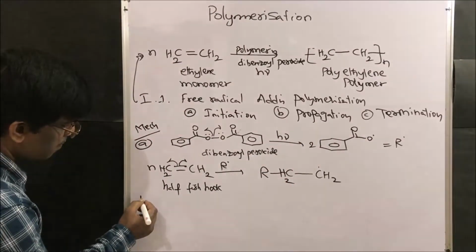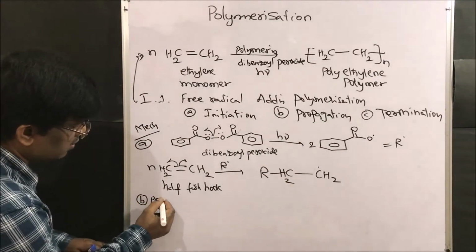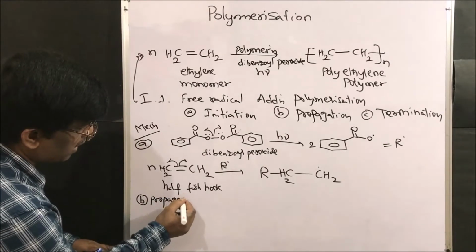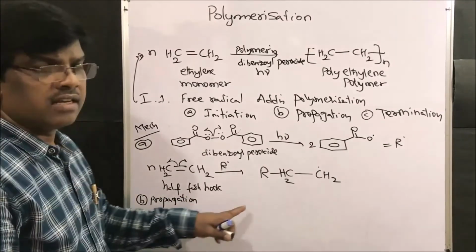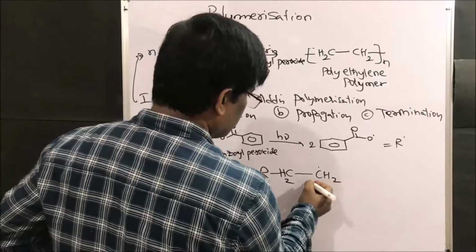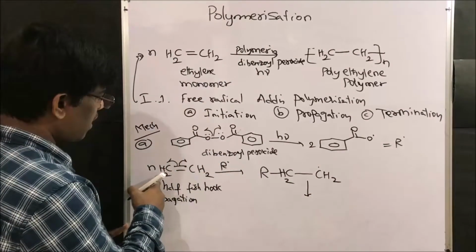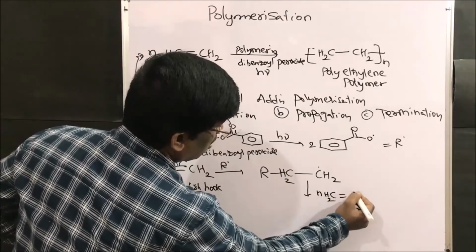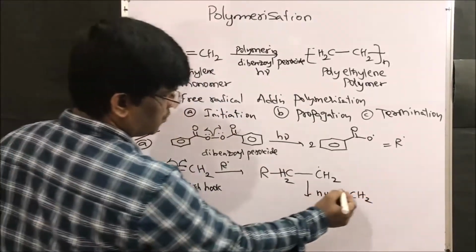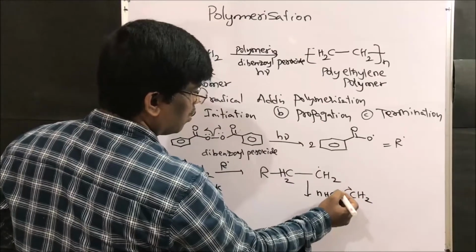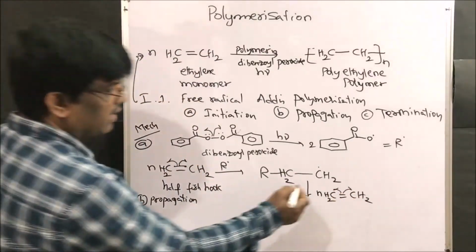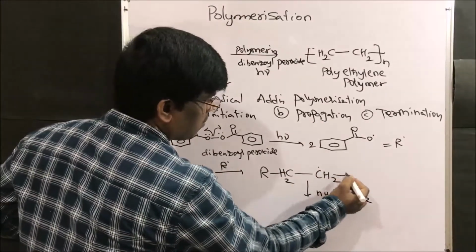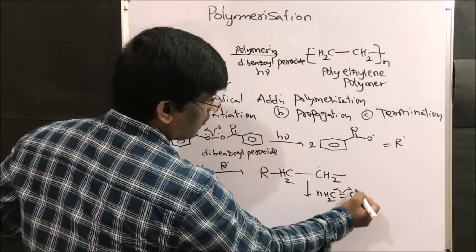Next step is propagation. What is going to happen? It is going to react with n moles of CH2=CH2. This also undergoes homolytic fission, and on one side it forms a C-C bond, and on the other side it has a free radical.